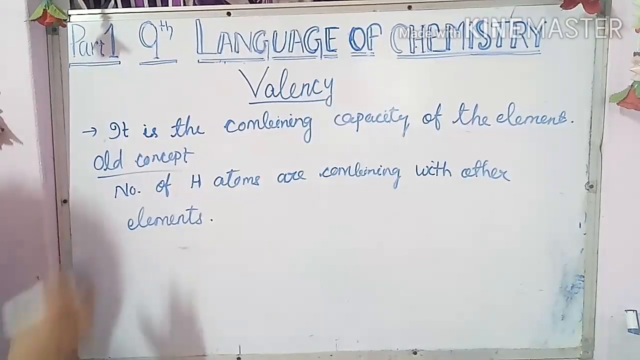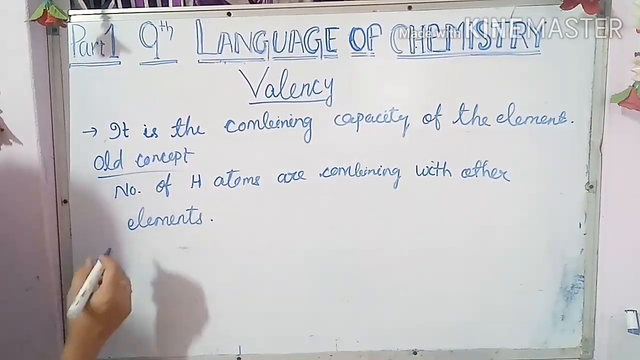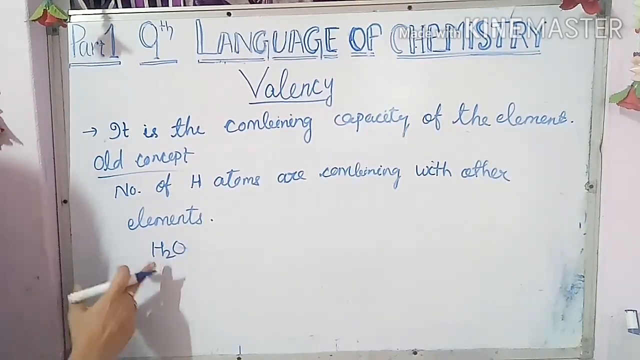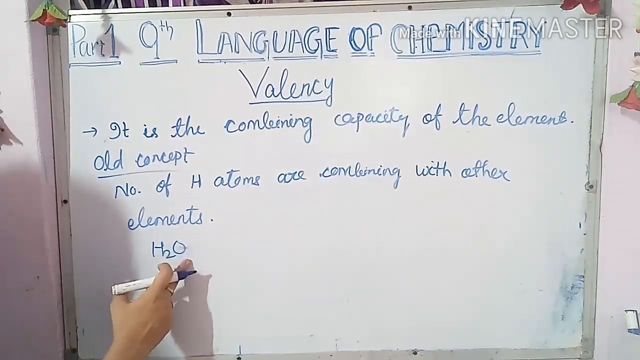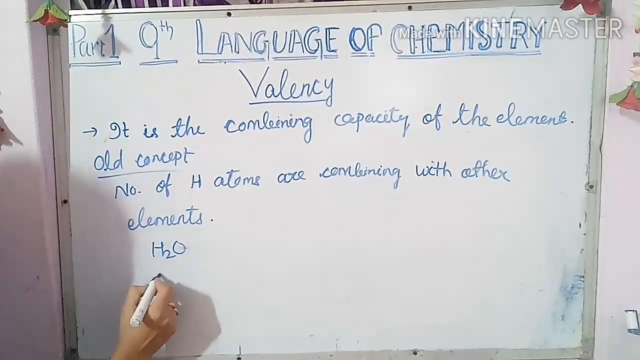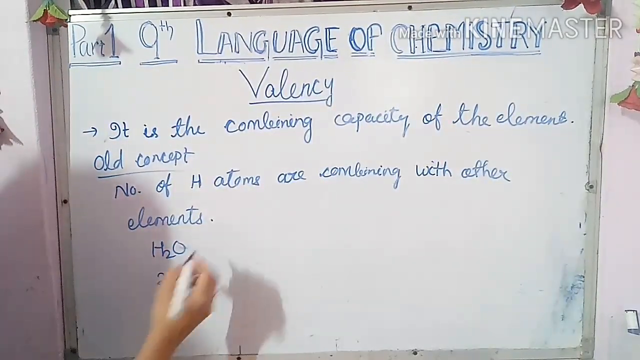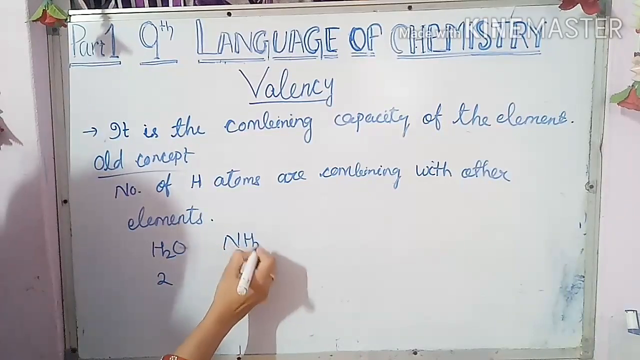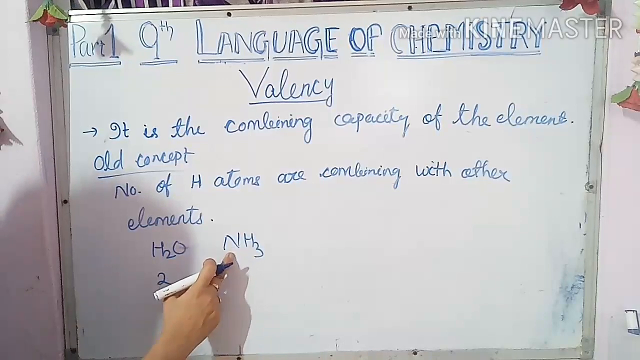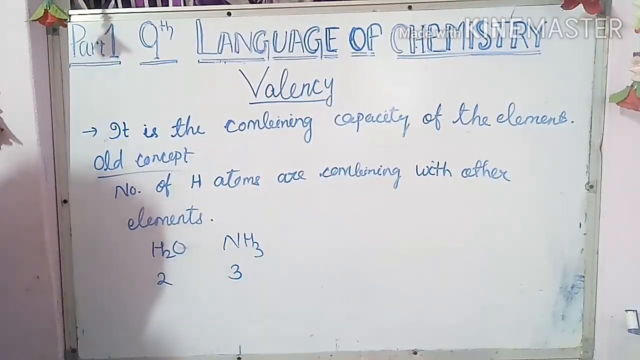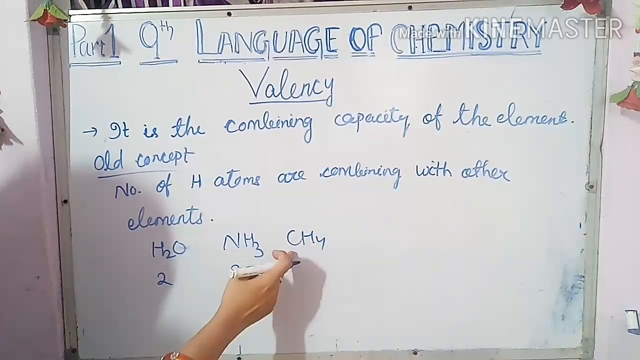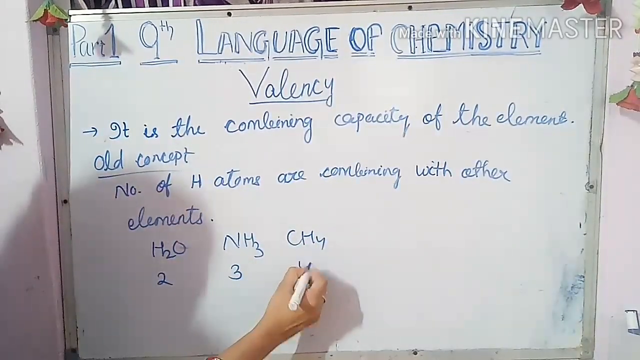Suppose H2O. How many hydrogens are combined with oxygen? 2 hydrogens are combining, so oxygen has valency 2. Like this, NH3. How many hydrogens are combining with N? 3 hydrogens are combining with N, so its valency is 3. Like this CH4. How many hydrogens are combining with carbon? 4, so it is 4.